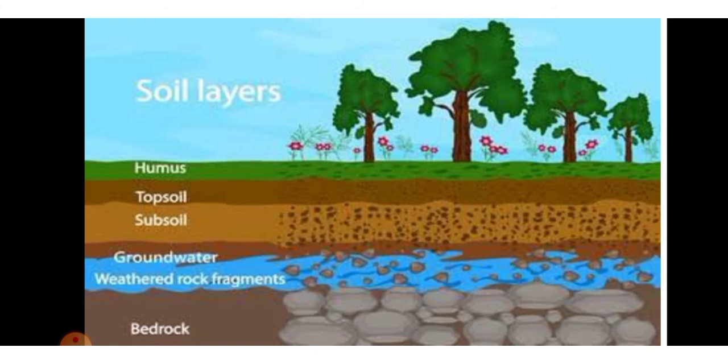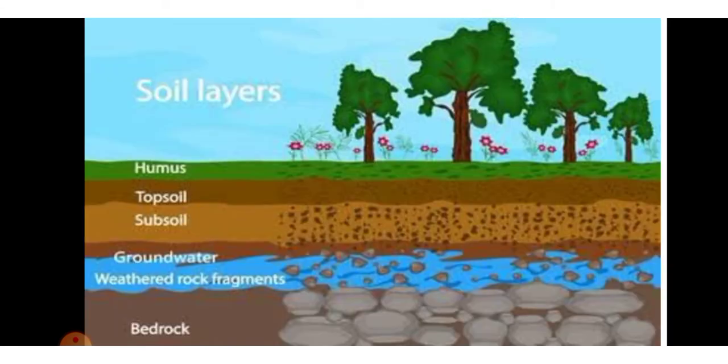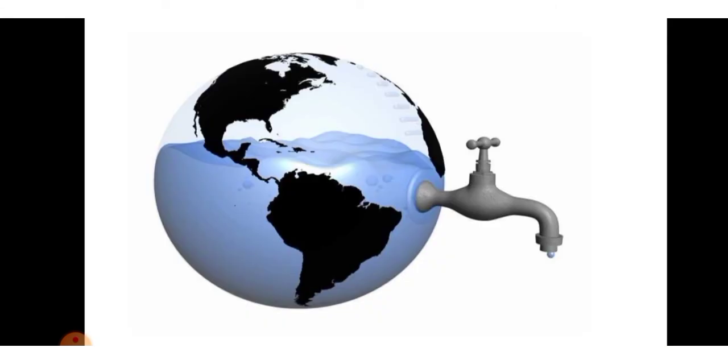The level of this water is called the water table. This underground water sometimes emerges on the land in the form of natural springs. Groundwater is commonly used for agriculture and drinking purposes and is drawn through wells. This water contains dissolved salt but is free of suspended impurities. So this is, we can say, the groundwater. The water which is inside the soil is a groundwater.